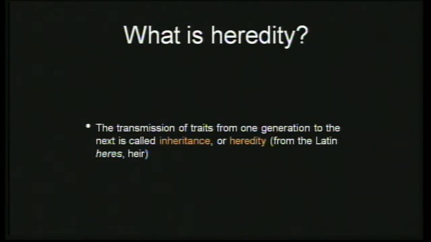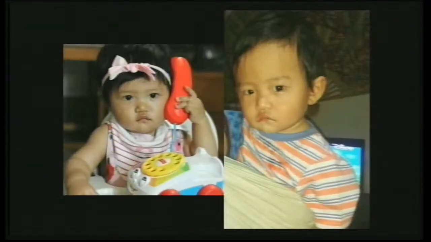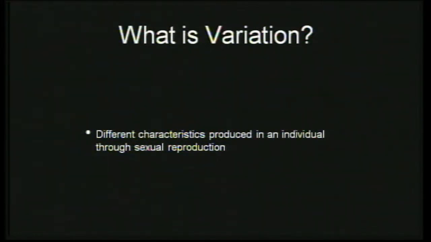The general rule is that the closer you are in terms of bloodline, the more similar you're going to look. The farther you are, the more different you're going to look. Then we also discussed what variation is. Variation is the different characteristics observed in an individual because of sexual reproduction. Although we see many similarities between siblings, we also see differences, and that is exhibited because of variation that results from sexual reproduction.